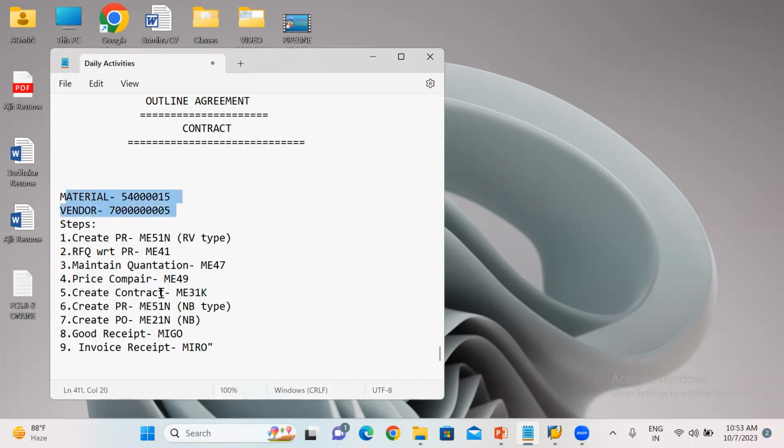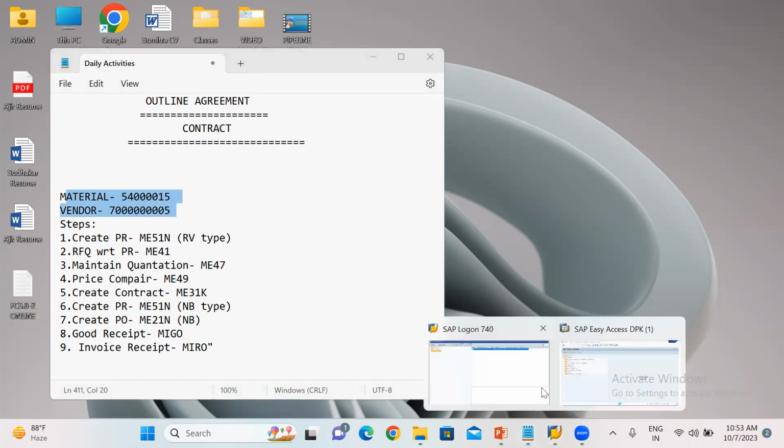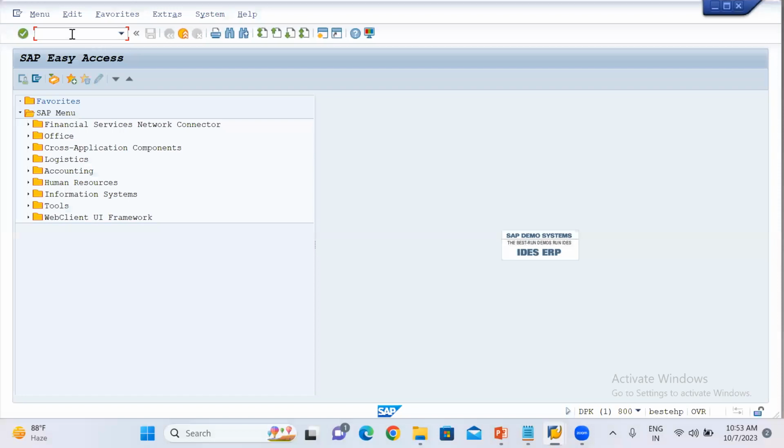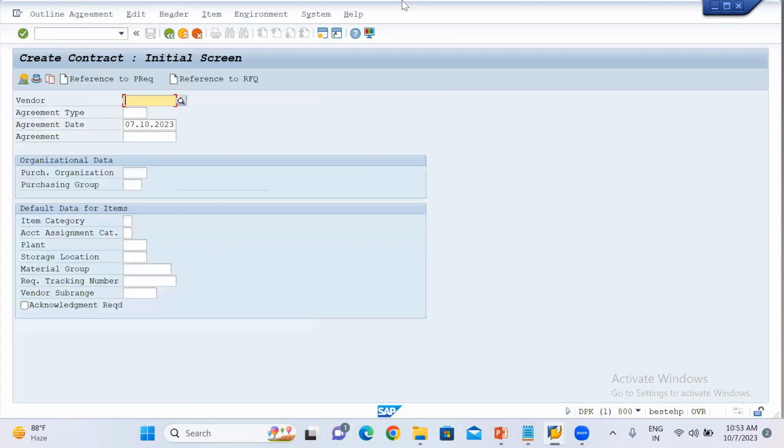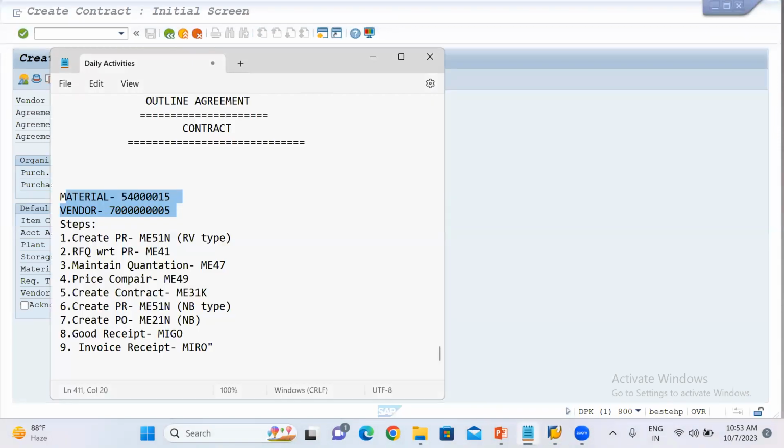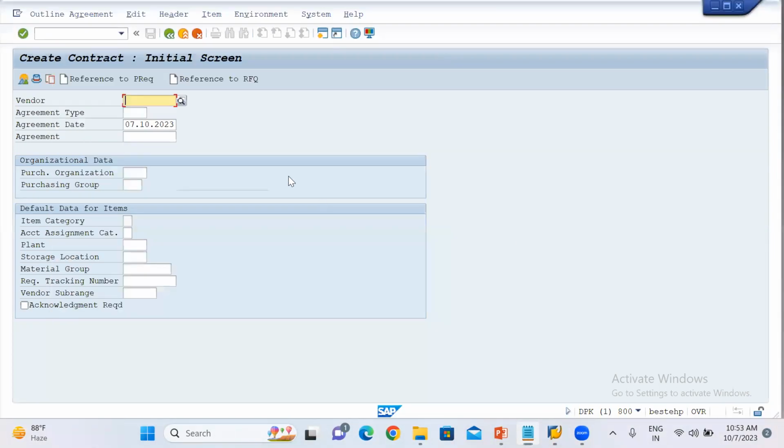So for the contract, what we'll do, we will go to the T code ME31K. So let's go. Okay, after this, we will put the vendor number over here. This is the vendor number.